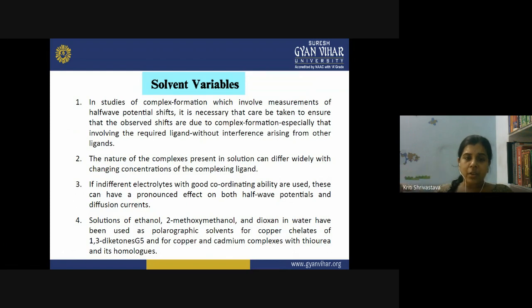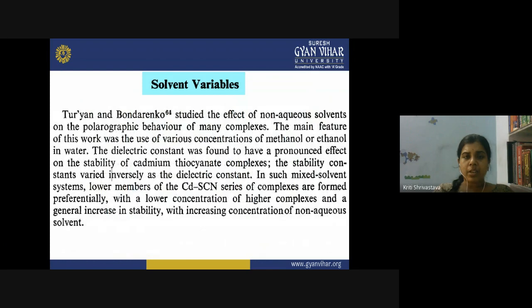The solutions of ethanol, 2-methoxyethanol and dioxane in water have been used as polarographic solvents for the copper chelates of 1,3-diketones and for the copper and cadmium complexes with thiourea and its homologs. So these are the different solvent systems, and they are used as a supporting electrolyte in polarography. They are known as polarographic solvents. They are used for the complex reaction of the copper chelates with 1,3-diketones and the cadmium complexes with thiourea. Solvent plays a very important role here.